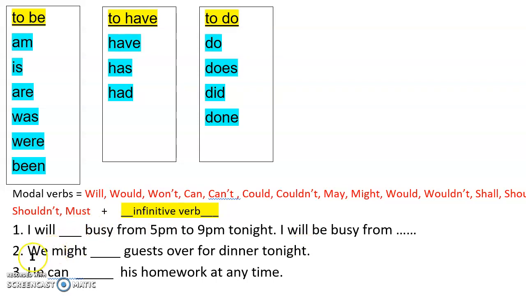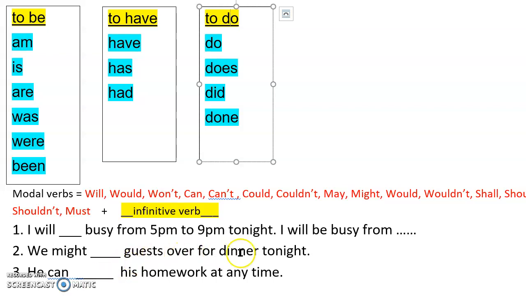Let's look at number two. We might. Might is our modal verb. Our subject is we. Then we have our modal verb. Then we get to choose. We can choose any infinitive verb, be, have, or do.